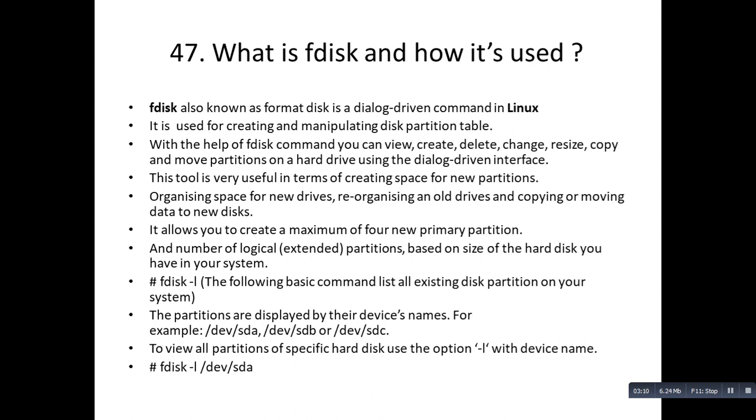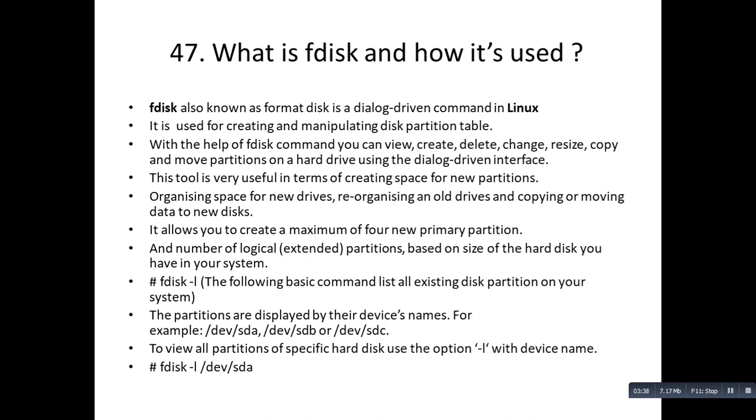This tool is very useful for creating space for new partitions, organizing space for a new hard disk, reorganizing old drives and copying or moving data to a new disk. It allows you to create a maximum of 4 primary partitions, and a number of logical extended partitions based on the size of the hard disk you have in your system.